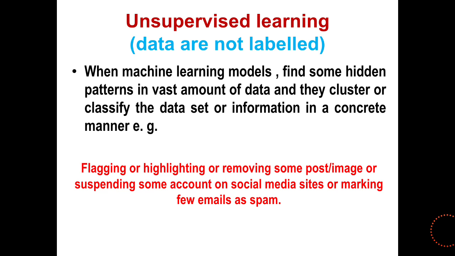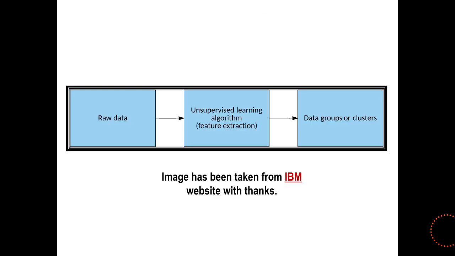In case of unsupervised learning, directly I am coming to the example. It is exactly opposite to supervised machine learning. So you give raw data. This image I have taken from IBM. You have raw data, there is no labeling, there is no teaching. The machine learning model will extract the features, identify different unique features, and put the inputs into different clusters.